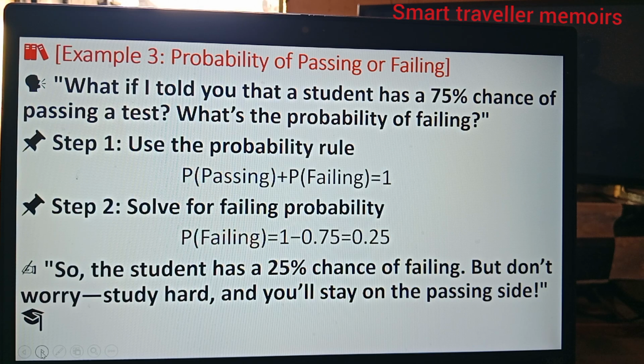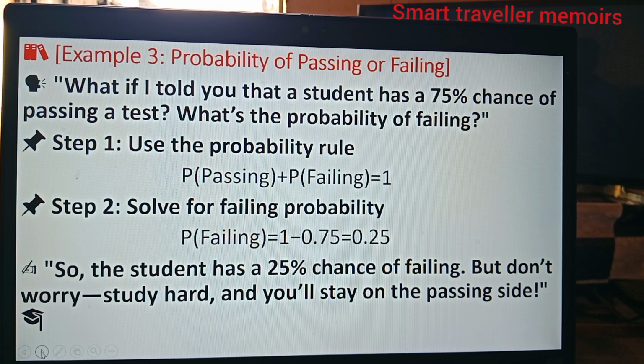What if I told you that a student has a 75% chance of passing a test? What's the probability of failing? Step 1, use the probability rule. The probability of passing plus the probability of failing is always 1. You cannot exceed 1 in probability.